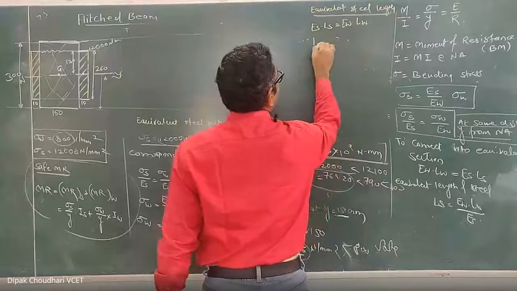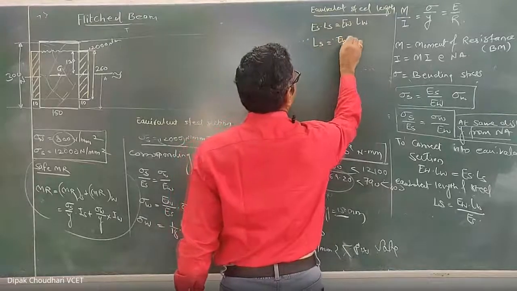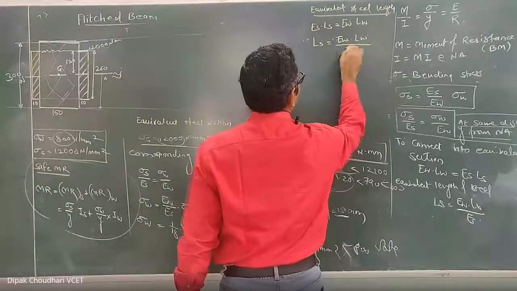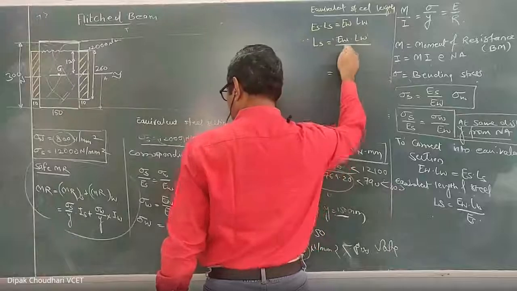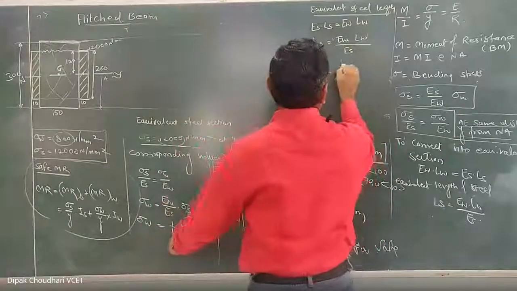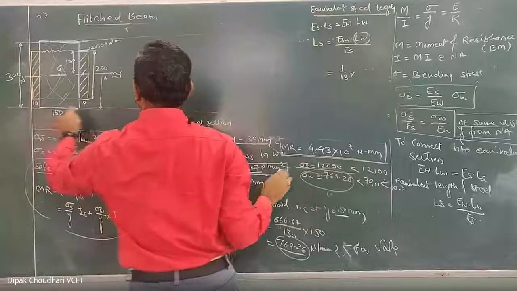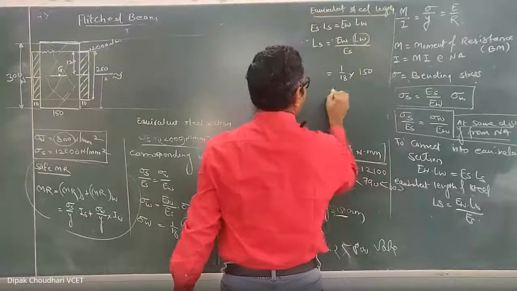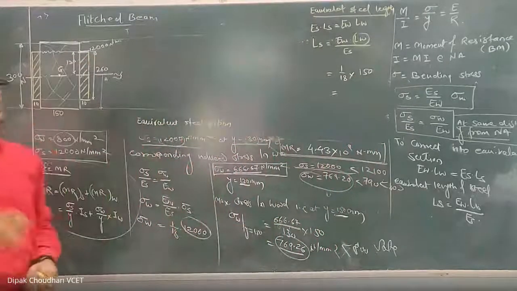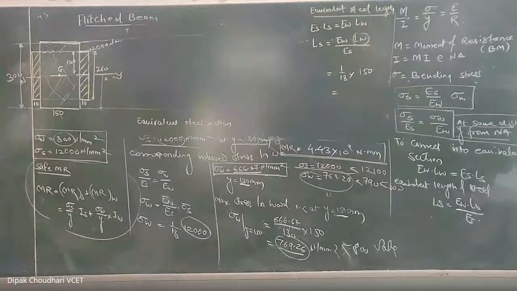So equivalent length of the steel is equal to EW into LW upon ES. This EW upon ES is 1 upon 18 into original length of the wood. How much is that? 150. So from this one, you'll get the equivalent length of the steel section. Tell me how much is that? Equivalent length of the steel section.